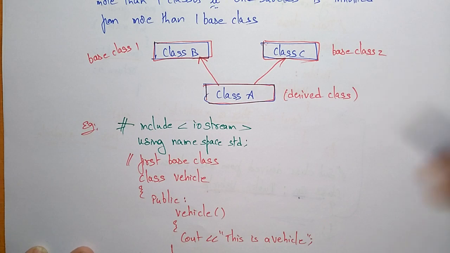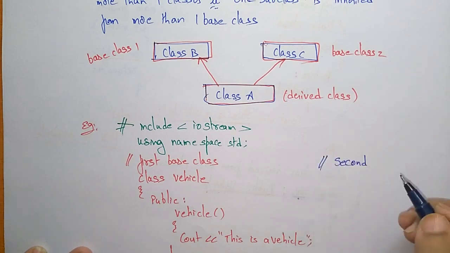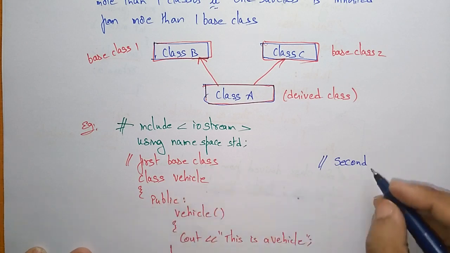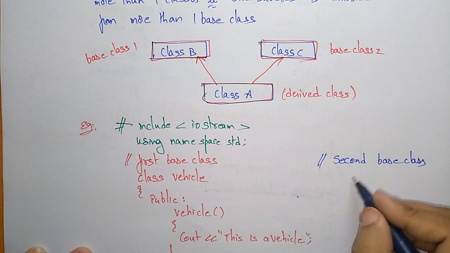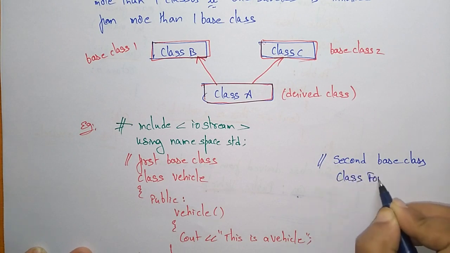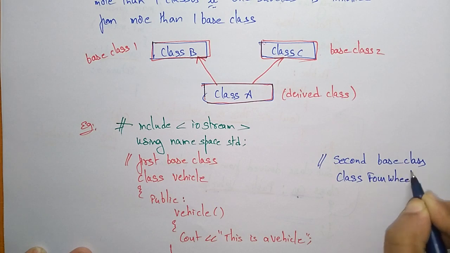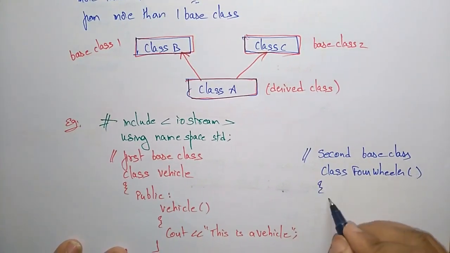Now I am writing the second base class. Because this is multiple inheritance, I am creating two base classes. The class name is class FourWheeler.